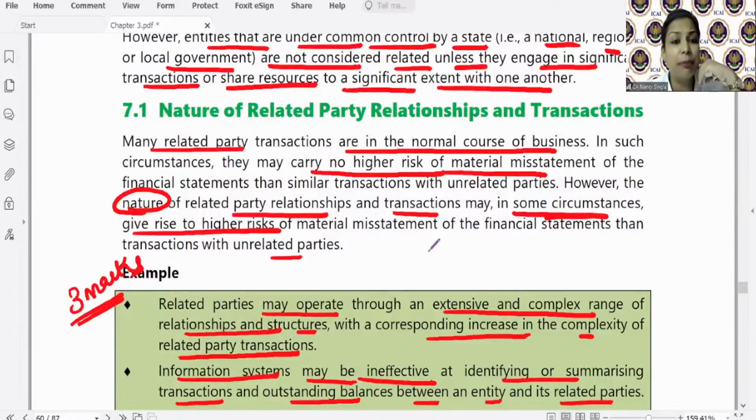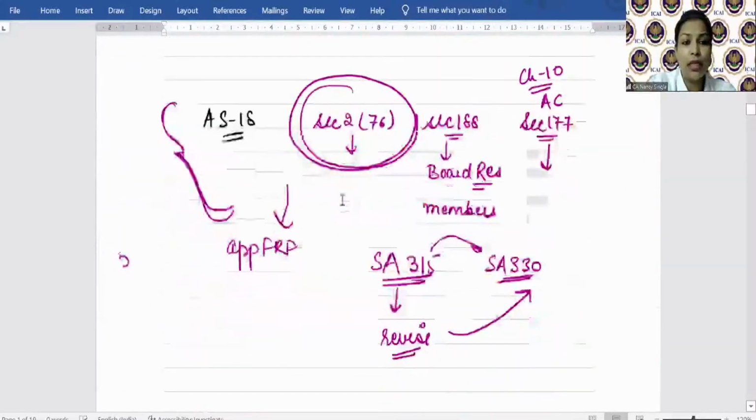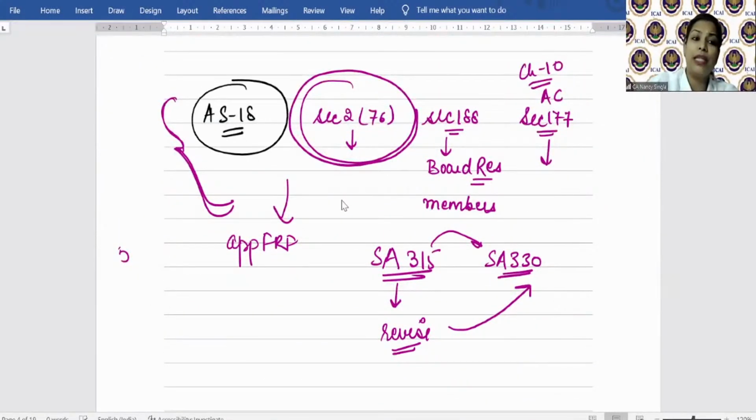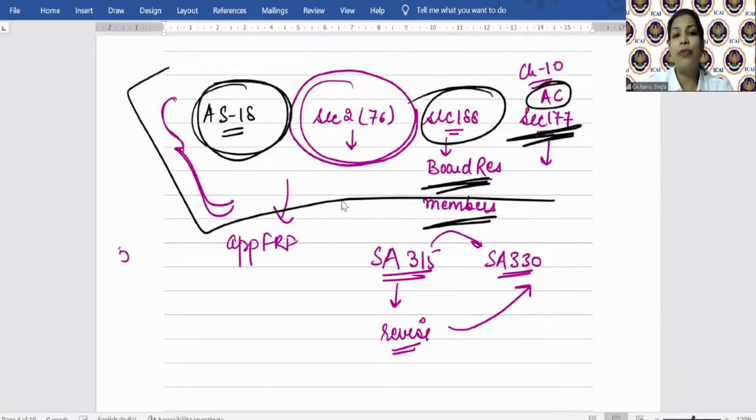Yes, transactions with related party need to be disclosed. Whose query is this? Ch-3, Mr. Ch-3. So if you remember, I started my discussion with respect to related party with AS 18 only, that it requires certain disclosure with respect to related party transactions. Section 188 of the Companies Act says that board resolution is required or members resolution is required if the transaction with related parties is beyond a certain amount. Similarly, Section 177 requires the approval of the audit committee. So the auditor has to check whether all this has been done or not, then the auditor will consider the impact on the audit and the auditor's report. Okay, is it clear?